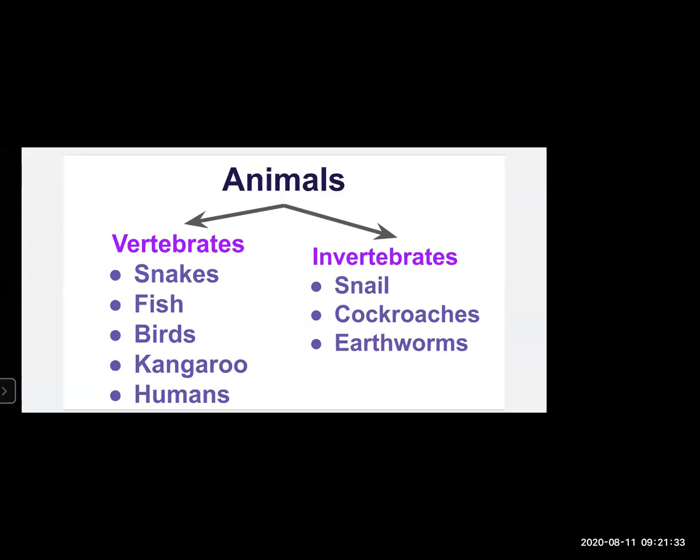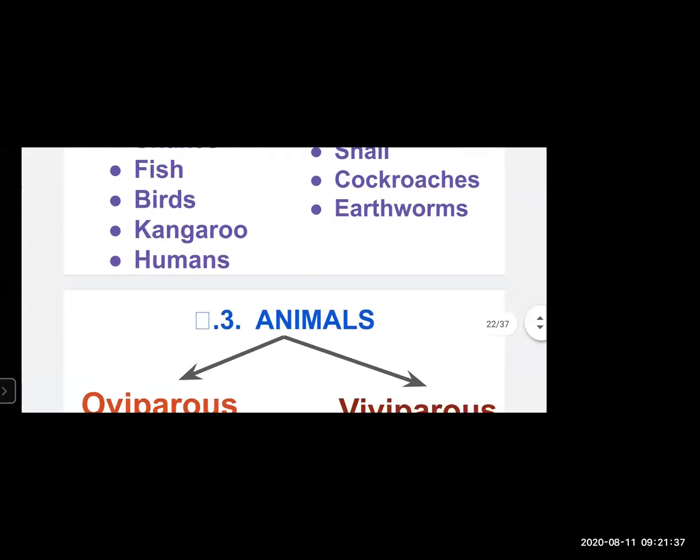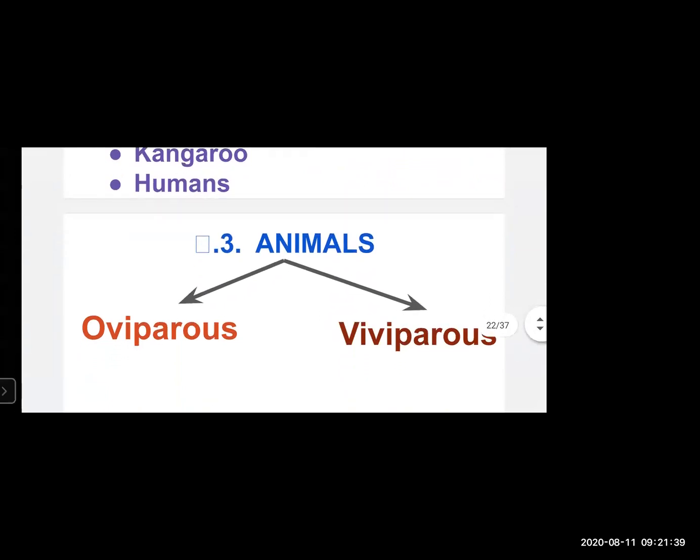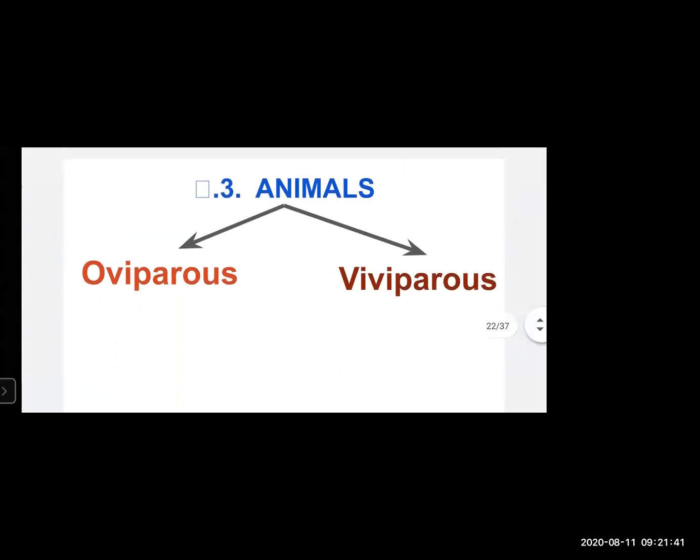Now we will move on towards our third point, that is classification. Animals are classified as oviparous and viviparous animals. Would anyone like to give me an example of animals who lay eggs? Yes, Nida, can you give me some examples?